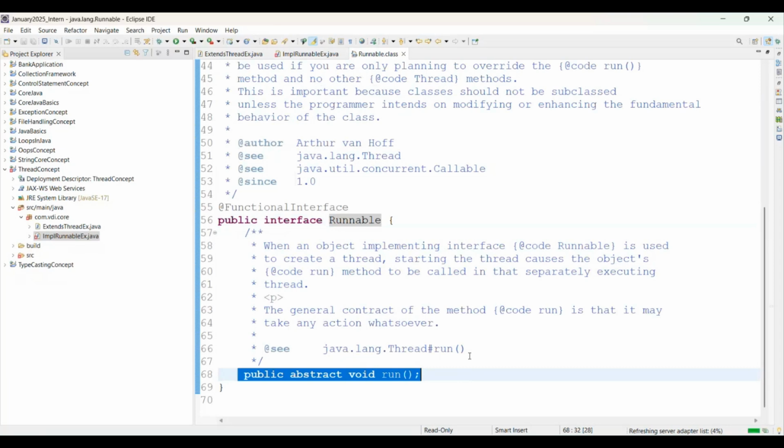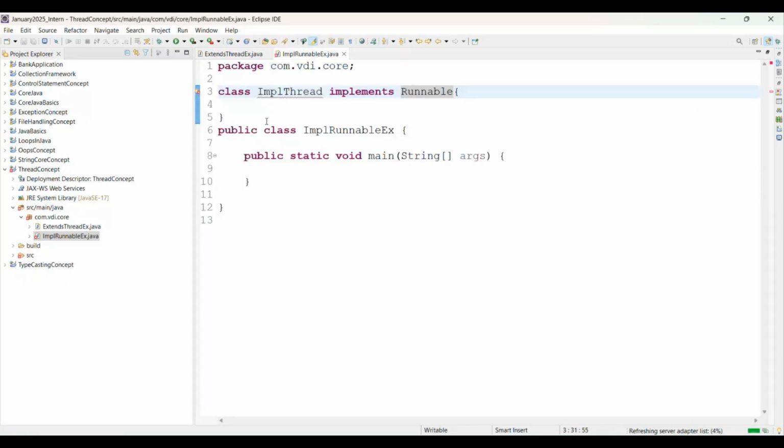See at line number 55 itself, our Eclipse is showing this is a functional interface in Java. How? Because there is a single abstract method. An abstract method means it ends with a semicolon. Now again we'll come back here, and at line number 3 it will give us a compile time problem. Why? Because whatever abstract methods are in the interface, we must implement in our implementation class. Now simply mouse over that error and click on add unimplemented methods.